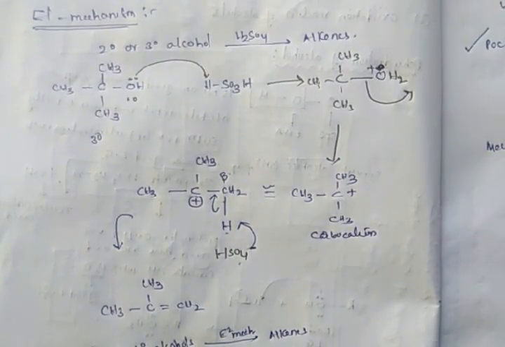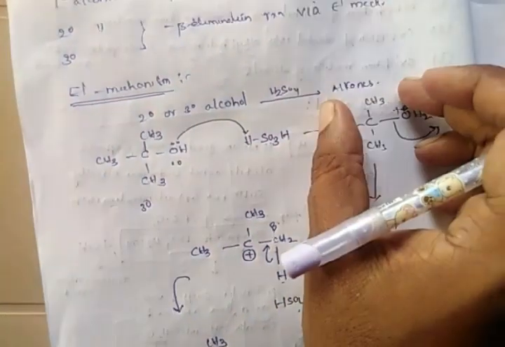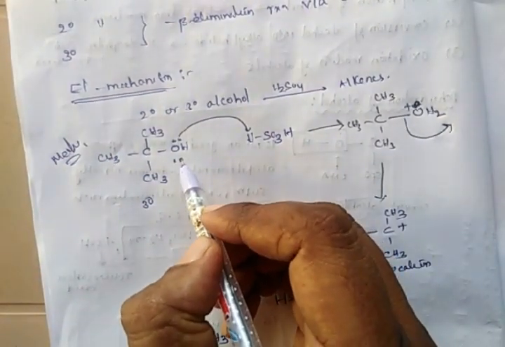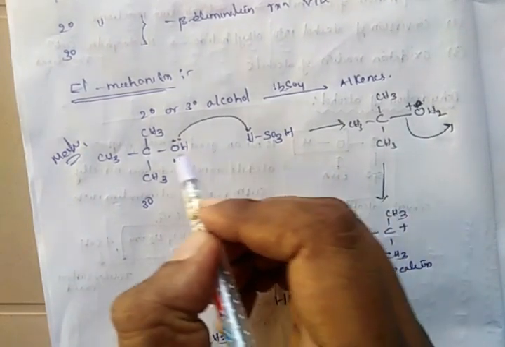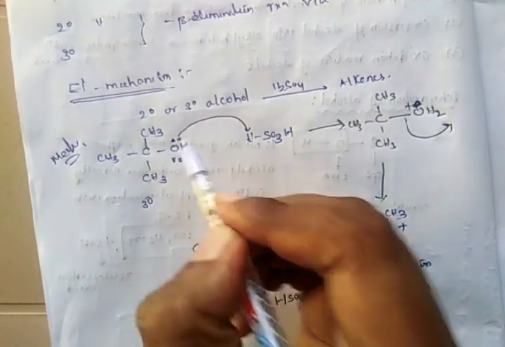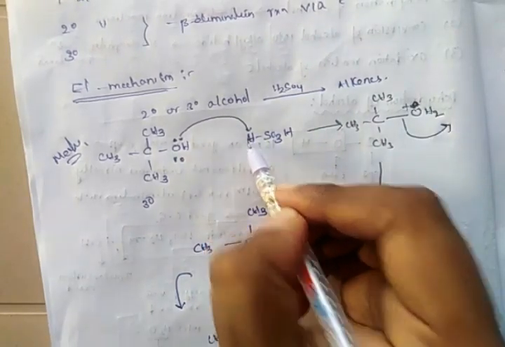First we will discuss the E1 mechanism of secondary and tertiary alcohols. Whenever you treat a secondary or tertiary alcohol with strong acids like H2SO4, they will be converted into alkenes. Coming to the mechanism, whenever you treat these alcohols with H2SO4, the oxygen atom will abstract a hydrogen atom and get protonated.